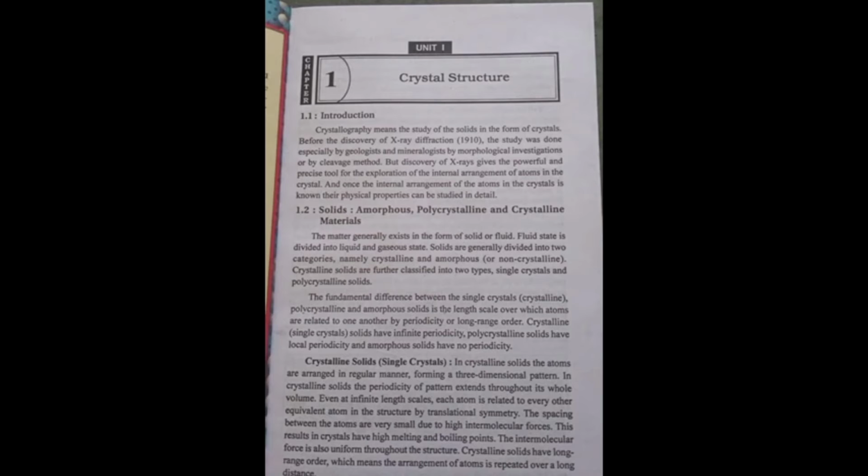The intermolecular force is also uniform throughout the structure. Crystalline solids have a long range order, which means the arrangement of atoms is repeated over a long distance. Crystalline solids are anisotropic, that is, they have different physical properties like thermal conductivity, electrical conductivity, refractive index, etc., in different directions. Gemstones, rock salt, calcite, quartz are some examples of crystalline solids, single crystals. The structure of crystalline solid is shown in the figure.